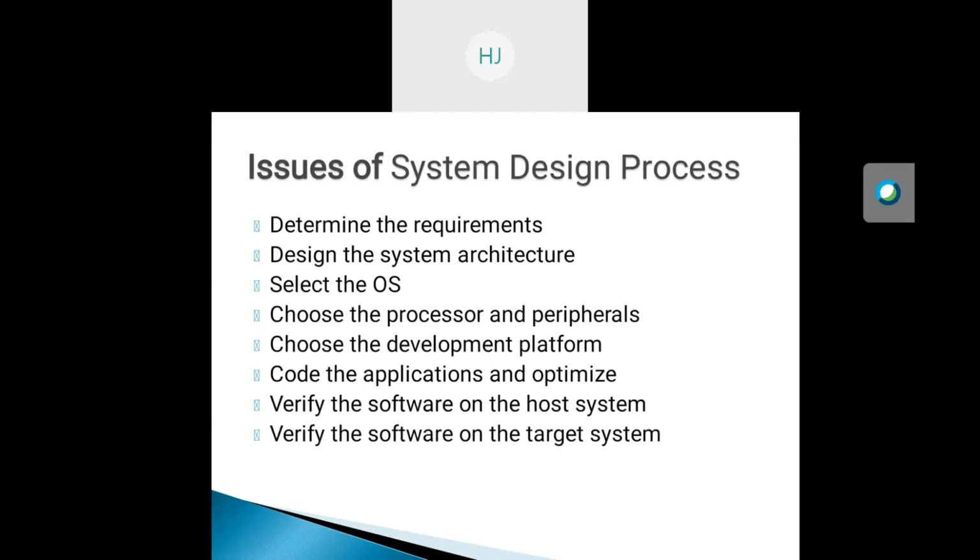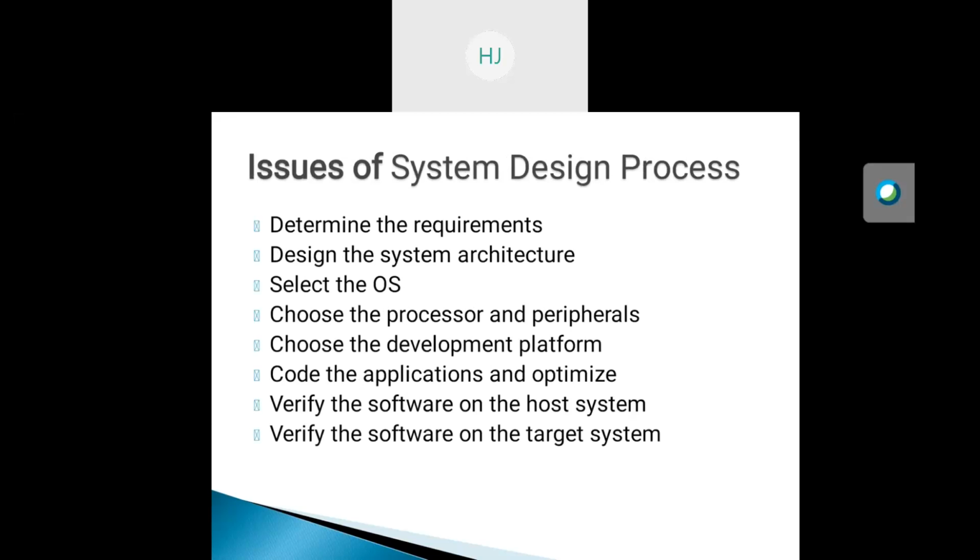After the basic information on the embedded system, there are some important issues in the system design process. These are: determine the requirements, design the system architecture, select the suitable OS for that hardware, choose the processor and the peripherals, choose the development platform, code the application and optimize that code, verify the software on the host system, and verify the software on the customer system or the target system.